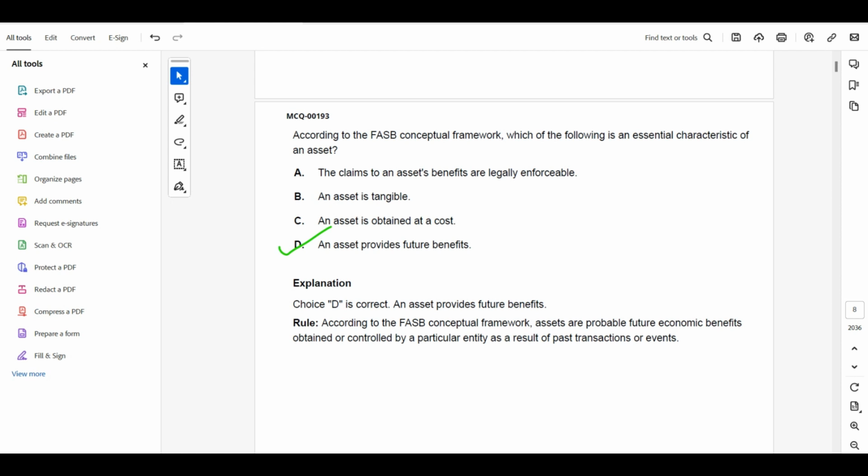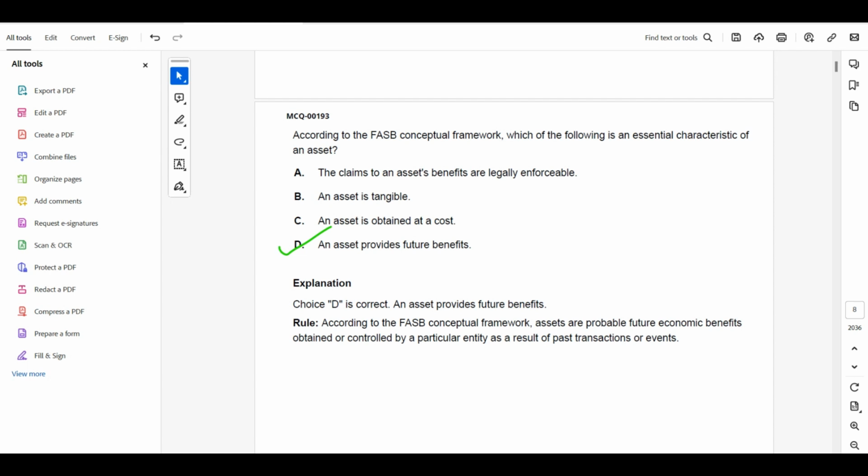An asset is obtained at a cost. An asset provides future benefit. An essential characteristic of an asset is that if we see an asset in the balance sheet, we can derive that the asset in the balance sheet will provide future benefit to the company.